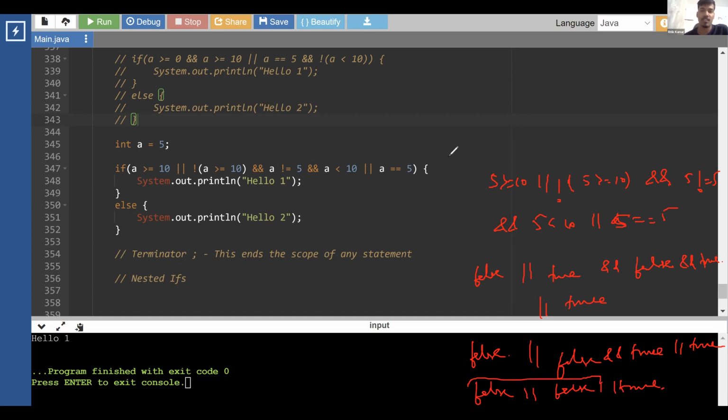False or false is false. And then you have or true. So false or true is true. So finally, we are seeing true, which is hello 1. Understood? So you just have to follow that order.